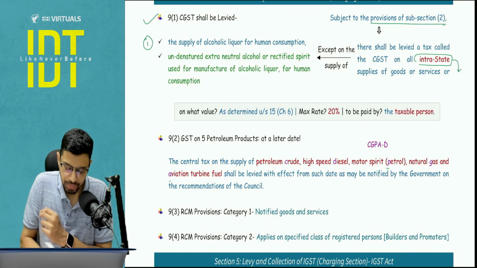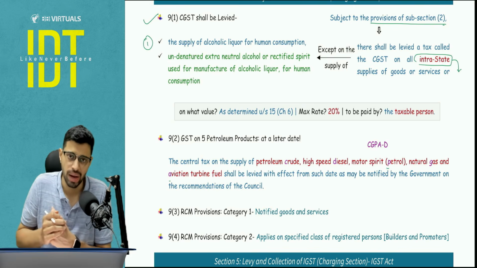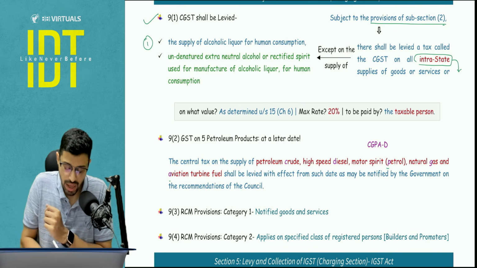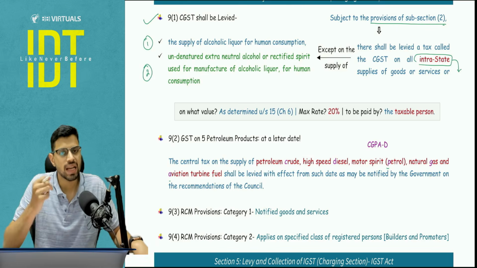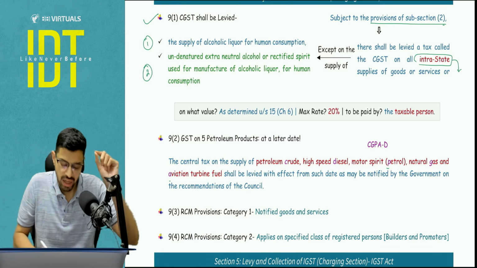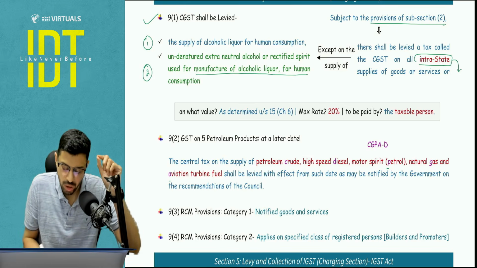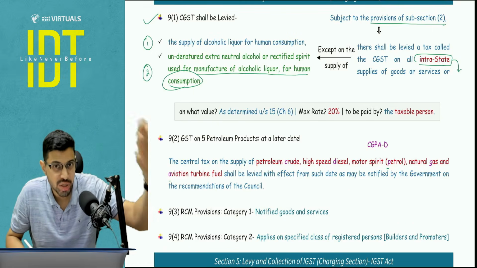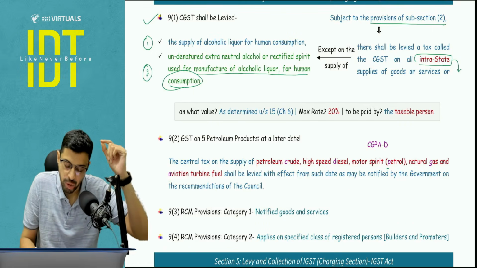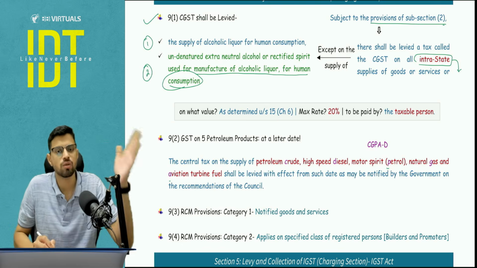Item number 1 is alcoholic liquor for human consumption. Second particular item is the undenatured ENA, that is basically rectified spirit. It is a major raw material which is used for manufacture of alcoholic liquor for human consumption. I'm not talking about which is used for the industrial alcohol, that is denatured. I'm talking about undenatured. This is outside the scope of GST.